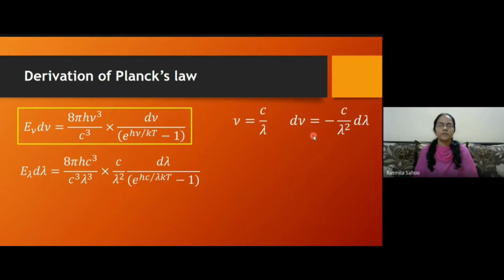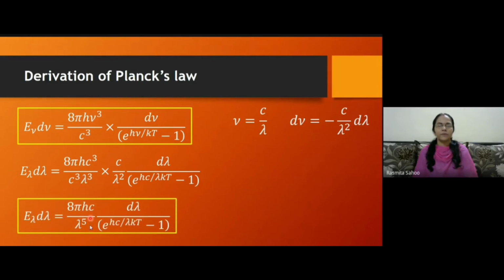So substituting these values over here, nu q is c q by lambda q, and d nu is c by lambda square into d lambda. Simplifying this, because this c q and c q will get cancelled, we will get 8 pi h c by lambda q and lambda square will give you lambda to the power 5 d lambda by e to the power hc by lambda kT minus 1. So this first one is in terms of frequency.